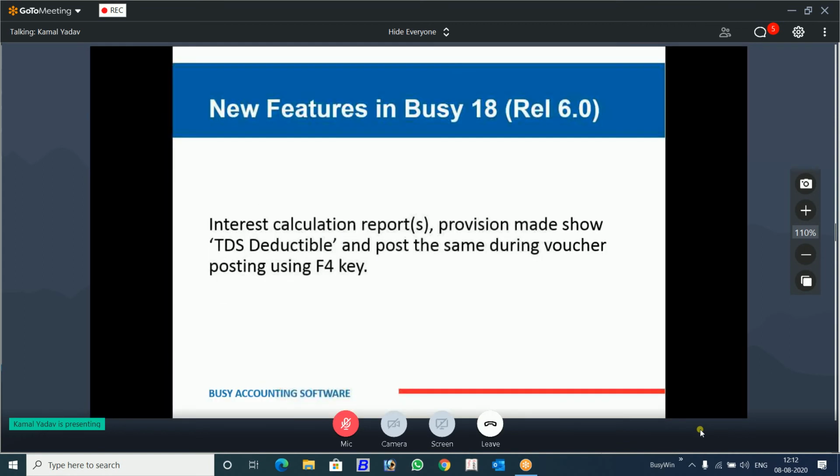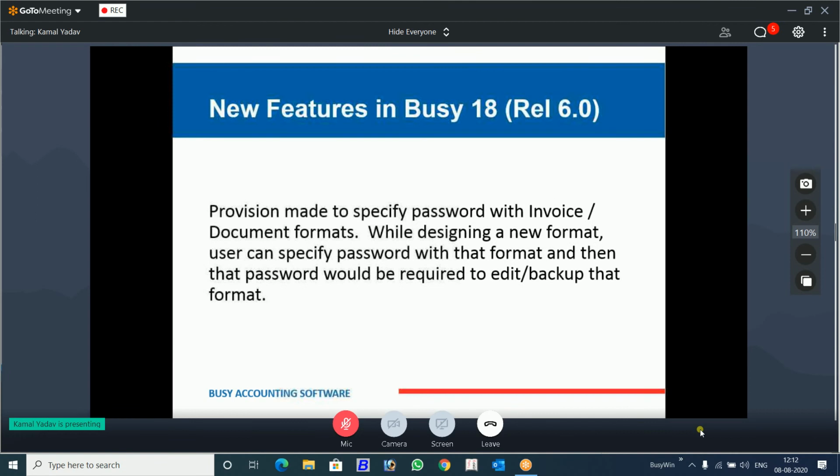Now another very important thing: we have provided a password for the invoice document format. This is very useful for our partner community when they go for implementation. Before implementation, on demo, they design the format, they do everything. Now the client might take software from somebody else who is giving it at a low price, or he might not buy. So you want that your design format should not be misused. For that, we have given this feature.